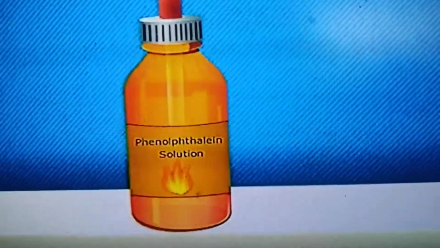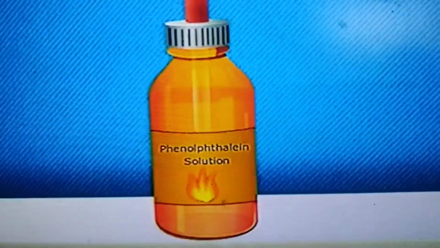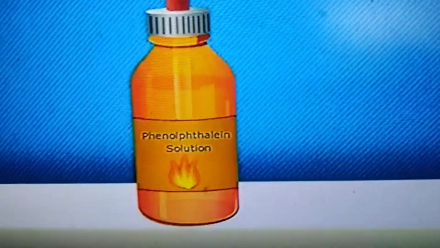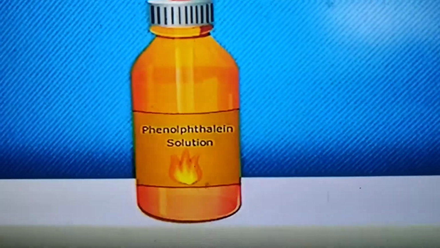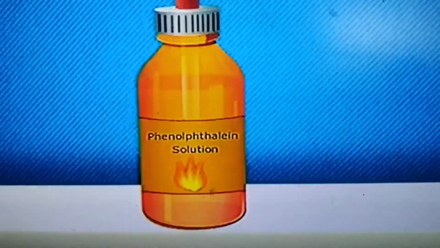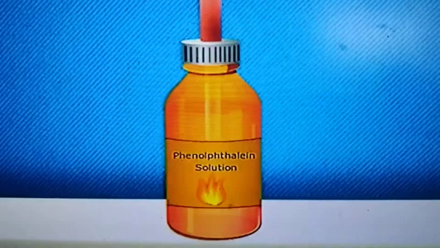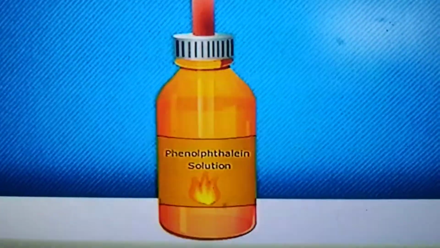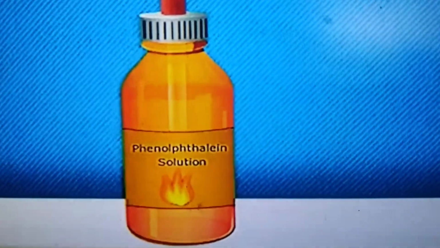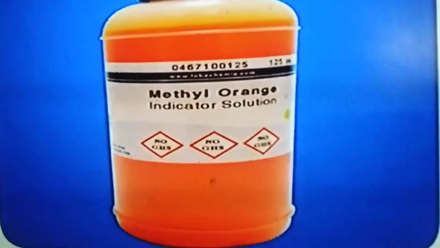When phenolphthalein comes in contact with basic solutions like soap solution, shampoo solution or washing soda solution, its color changes. Phenolphthalein is colorless, but when it comes in contact with a basic solution, it changes to deep pink color. Which color? Deep pink color. But when the solution is acidic or neutral, it remains colorless. If you add any lemon water or tartaric acid, it doesn't change. Okay, did you understand?